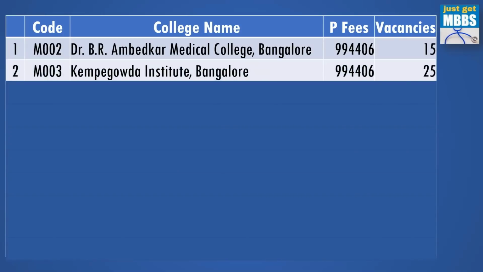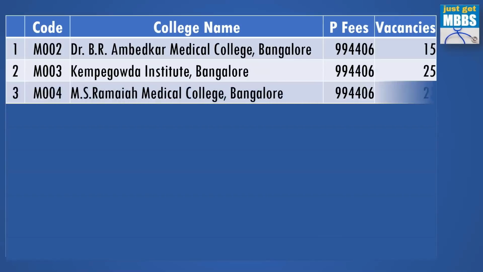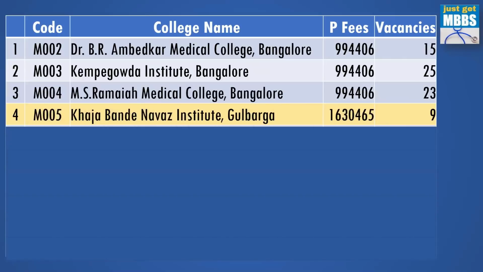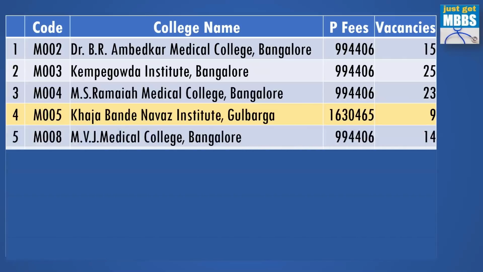Kempagowda Institute at Bangalore. Once again, the fee structure is 9.94 lakhs. 25 seats are vacant. MS Ramaiah Medical College, Bangalore. 23 seats are vacant. Khaja Bande Nawaz Institute, Gulbarga. Take note of the fees in this college. This is 16.3 lakhs per year. And then there are 9 seats vacant in this college.